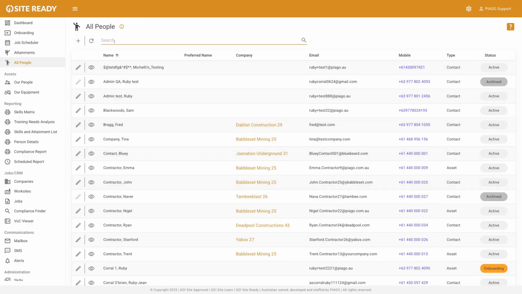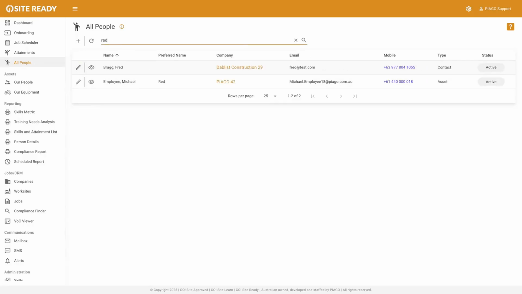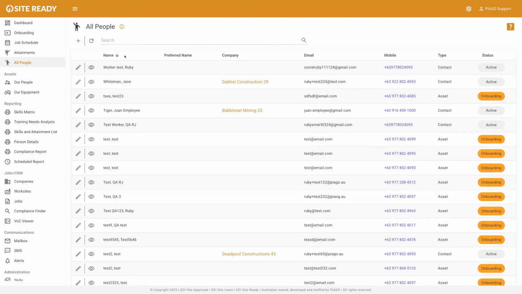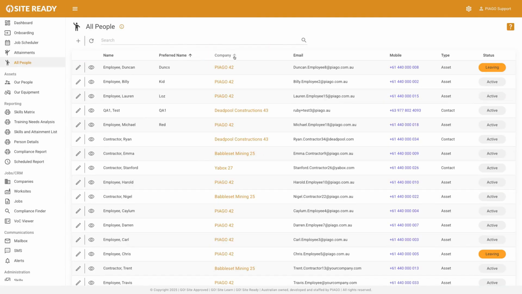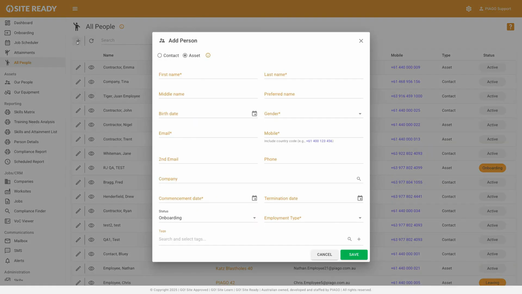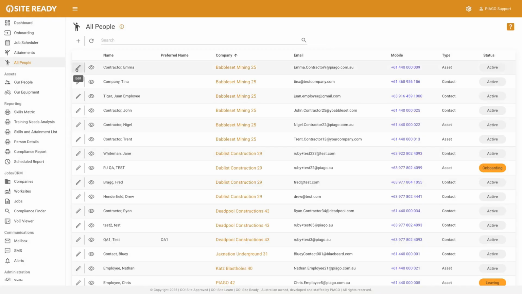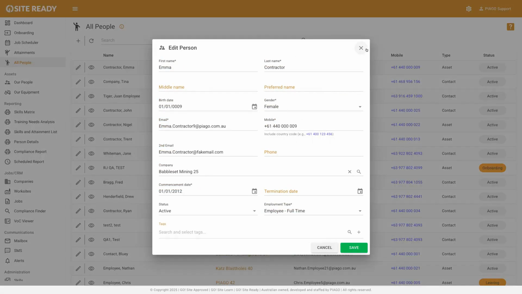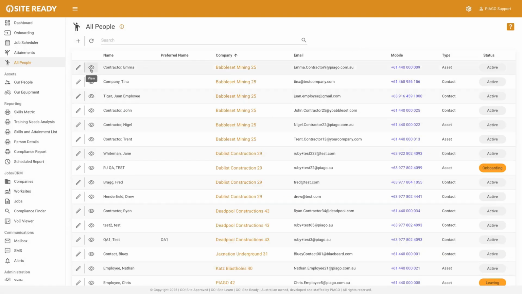To find someone fast, you can use the main search bar. Need to reorganize a list? Do so by clicking on the little arrows at the top of the columns. To add a new person, click the plus icon. To make a quick change, click the pencil. Or to view a profile, click the eyeball.